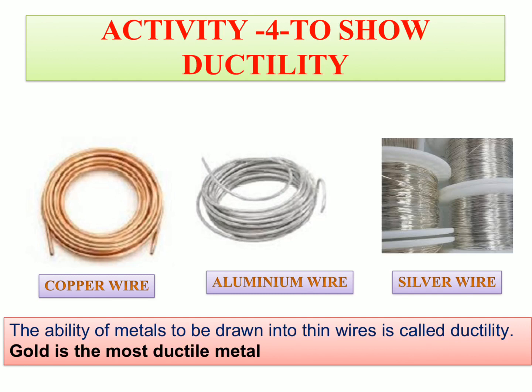Ductility का मतलब क्या हुआ? The ability of metal to be drawn into thin wire is called ductility. And which metal is the most ductile metal? That is gold. This is the most remembering point.